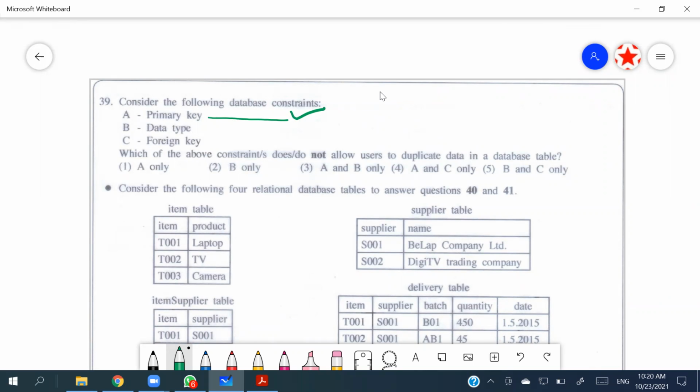Data type and foreign key actually do not bother about repeating things. Data type, definitely not, right? Foreign key constraint says something about the relationship, right? But not about the duplication. So data type is not involved, foreign key is not involved. So it's A only for the 39th.